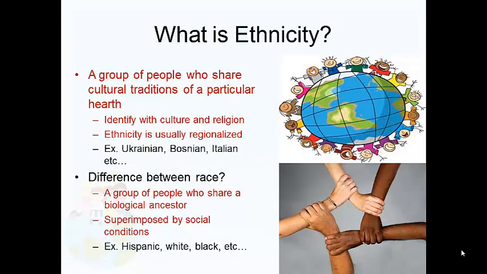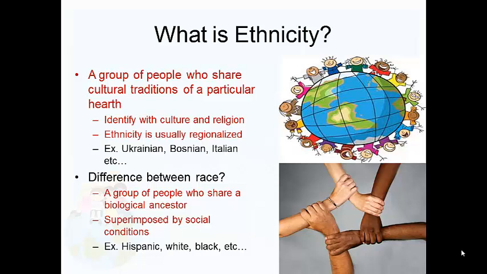What is ethnicity? All right, so the definition: it's a group of people who share cultural traditions of a particular hearth, right? So a specific area. So they identify with culture and religion as part of ethnicity. Now, ethnicity is usually regionalized. Let's say, for example, in a specific country, there might be different ethnicities that are, if you will, regionalized within a country. So some examples of ethnicity, you can be Ukrainian, Bosnian, Italian, insert your country here, all right? And that domain is under ethnicity.